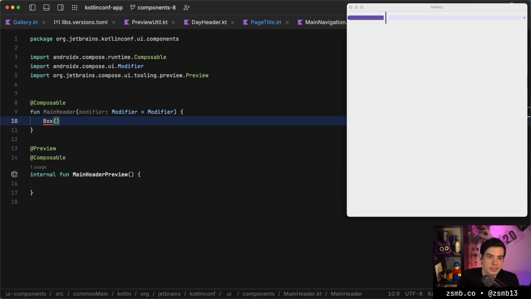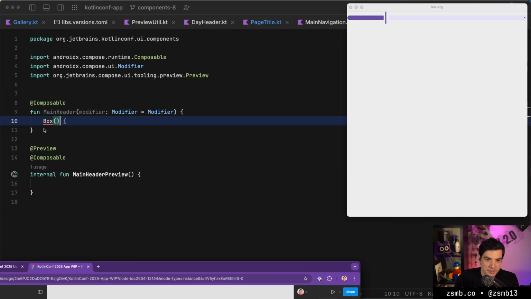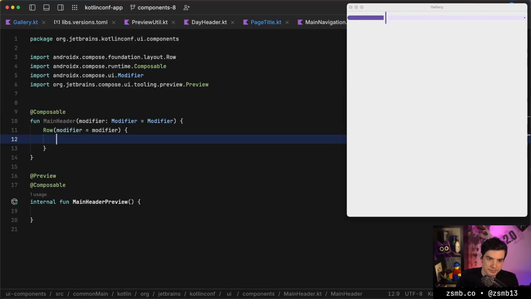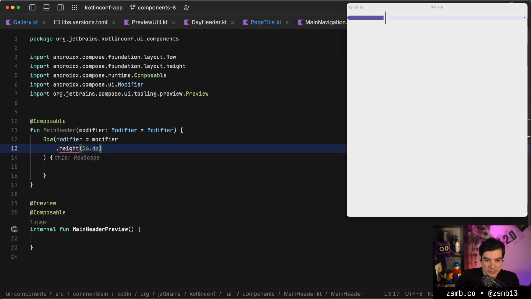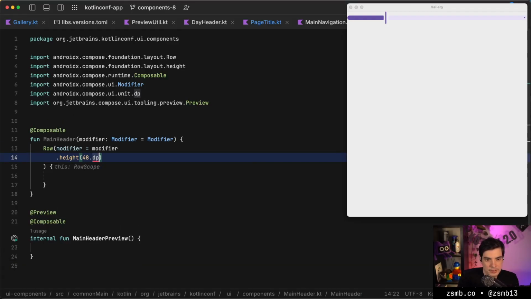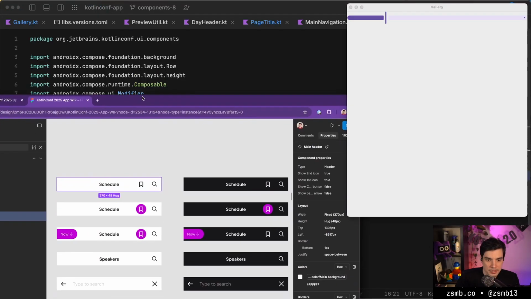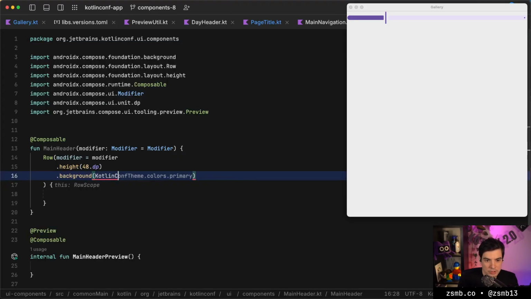So let's create the first bit of the main header. It looks very horizontal, so we're not going to start with a box, we're going to start with a row. We can apply the modifier to it, and other than the modifier, we can give it some height, which was again 48 dps, so it can be 48 dps high. And we can give it a background. Is there a background color assigned to it? It's just main background. So KotlinConf theme colors main background.